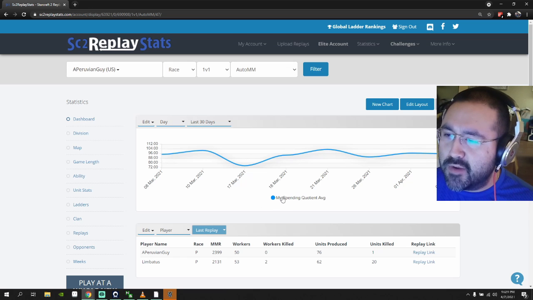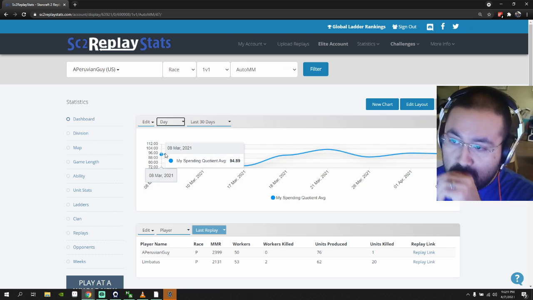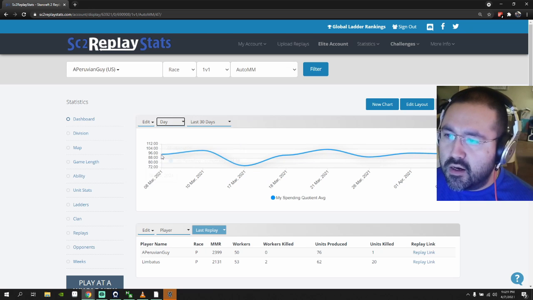So my spending quotient, so here it is. This is a chart that charts out my spending quotient average for the last 30 days, day by day. It'll take whatever days that I have replays on, and it'll put those days down, and it'll give me the data. So the spending quotient average was 94 on 8th of March. And then here it goes down. And here's my spending quotient. And this is an average. So average in the last 30 days.